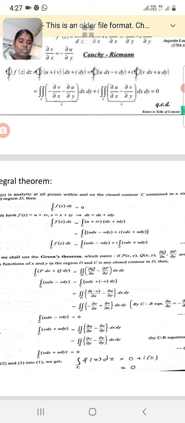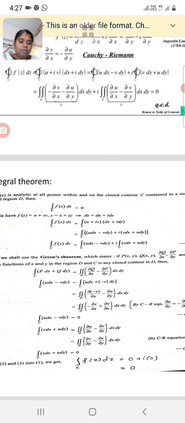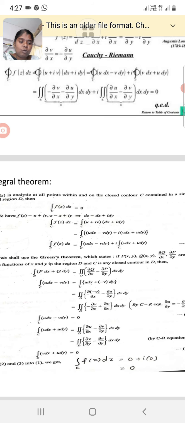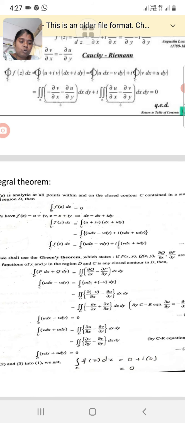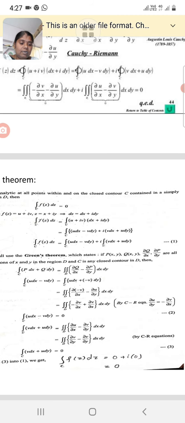Again, the integral of v dx plus u dy is equal to the double integral over D of dou u by dou x minus dou v by dou y, dx dy. Using the CR equations, we can say that the right-hand side is equal to 0.